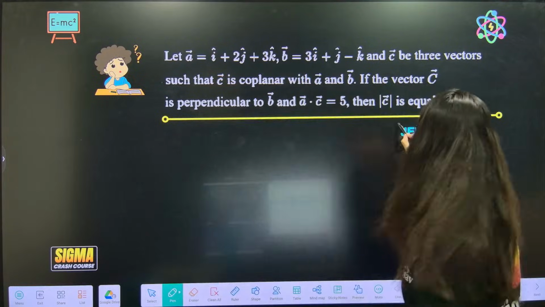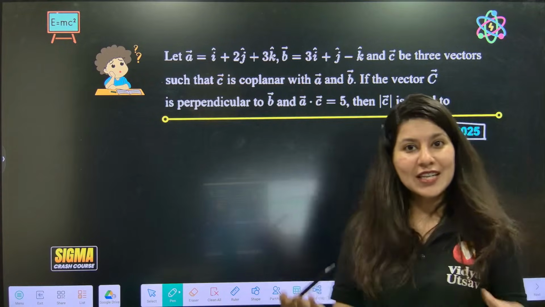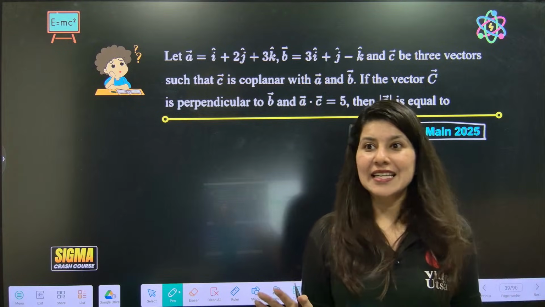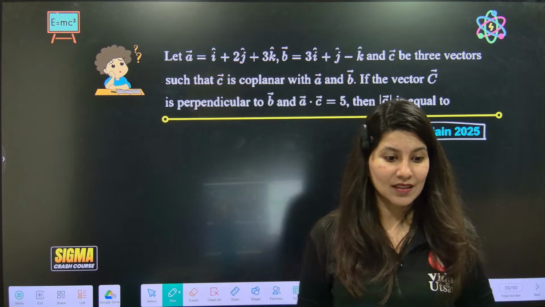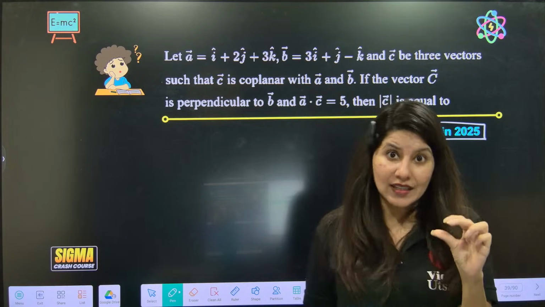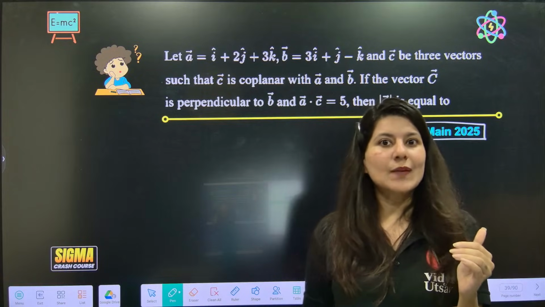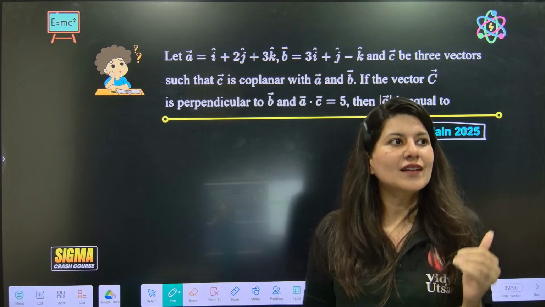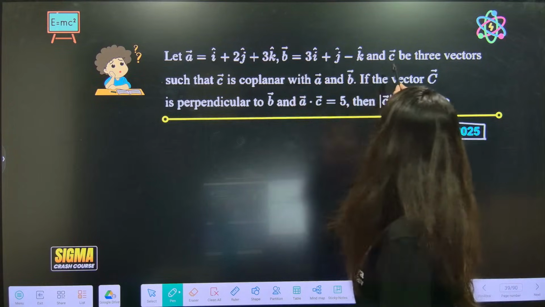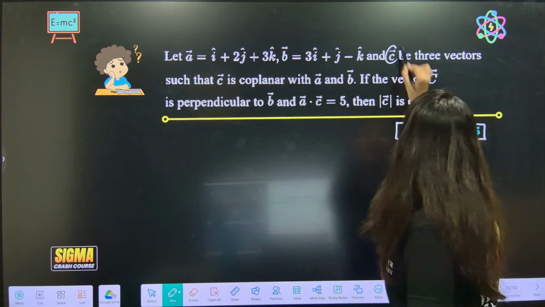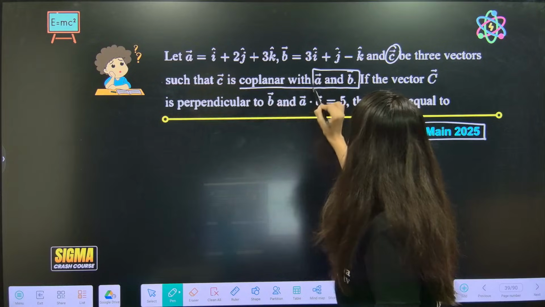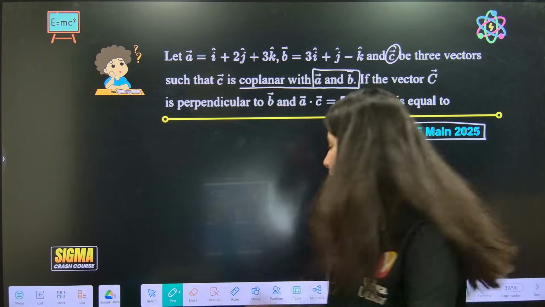See this, JEE Main 2025 PYQ. People only know dot product, people only know cross product, people only know basic things of vectors. They don't know theorem in plane. They don't even know that this topic exists in their book, and this is important also. They skip that topic. They don't know how to write a vector which is coplanar with other two vectors. Can you see? A and B are two vectors. C be the third vector which is in plane with A and B. Direct statement from theorem in plane.